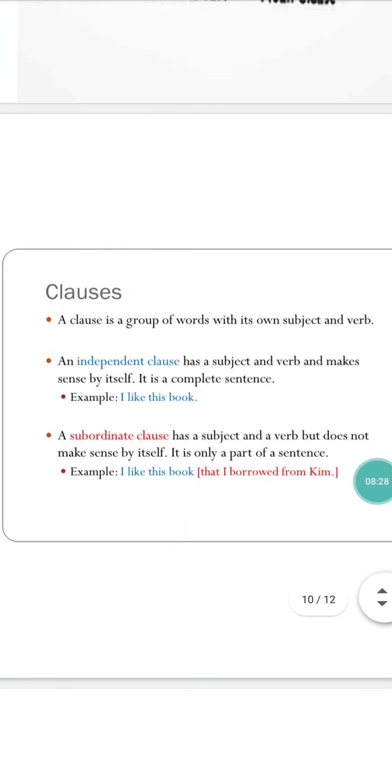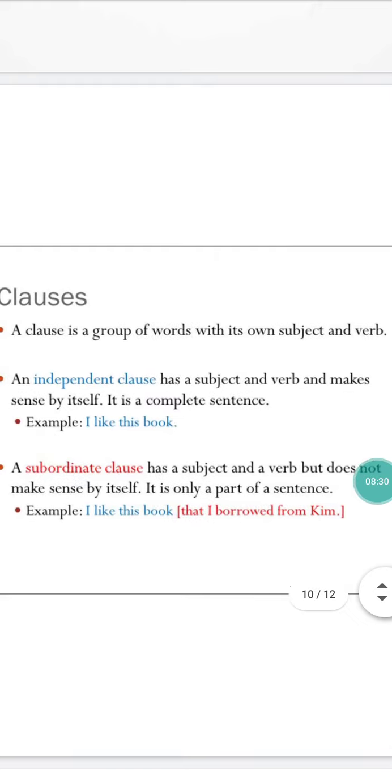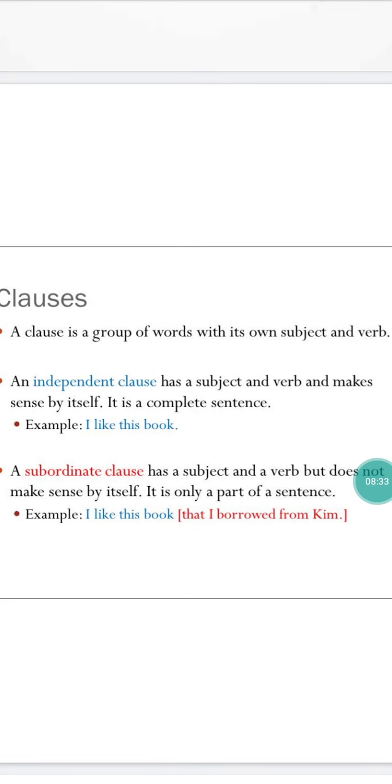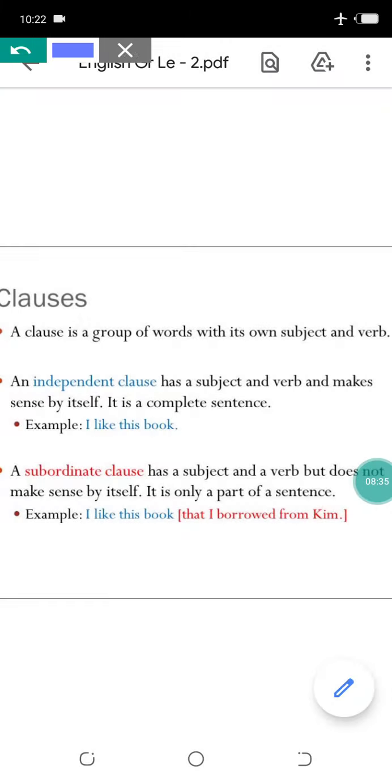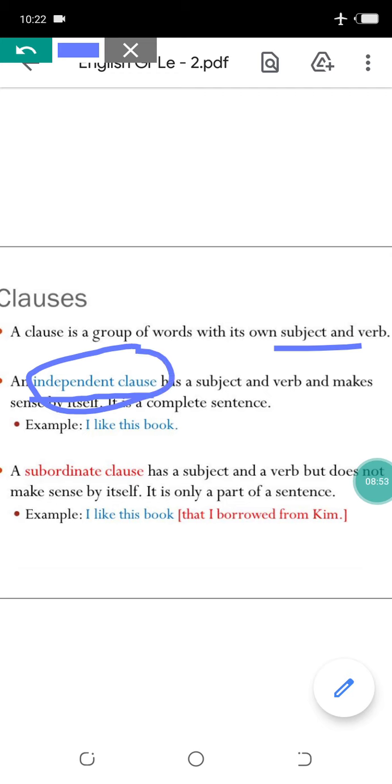A clause is a group of words with its own subject and verb. A clause always carries a subject and a verb with it. An independent clause has a subject and verb and makes sense by itself. It is a complete sentence. When we are getting the complete meaning in one sentence, it is an independent clause. And when we are not getting the complete sense in one sentence, it will be dependent. Dependent clause is also known as subordinate clause.